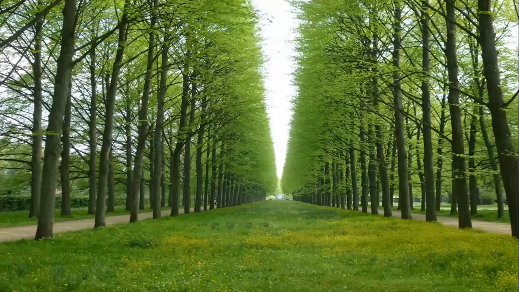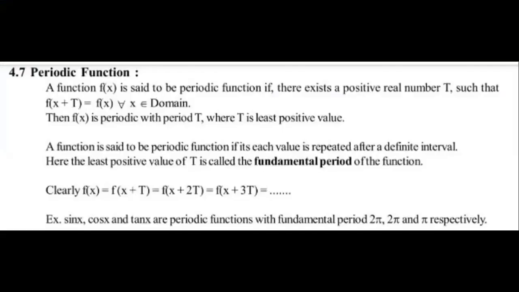Today we are going to discuss the periodic functions concept. First of all, what is a periodic function? A function f of x is said to be a periodic function if there exists a positive real number t such that f of x plus t is equal to f of x for all x belonging to the domain. Then f of x is a periodic function with the period t. Here t is nothing but the least positive real number.